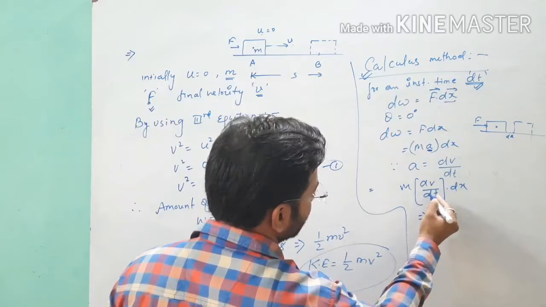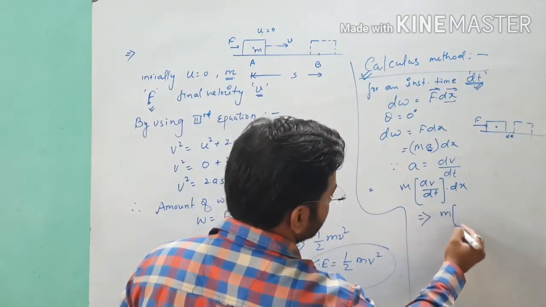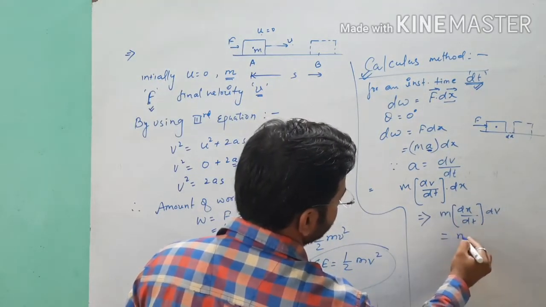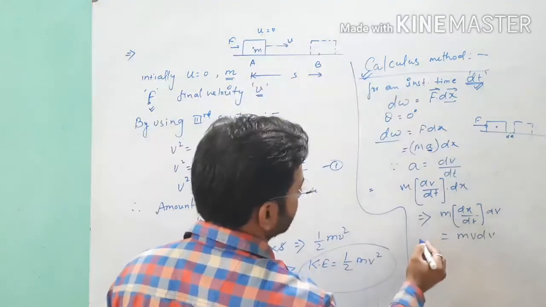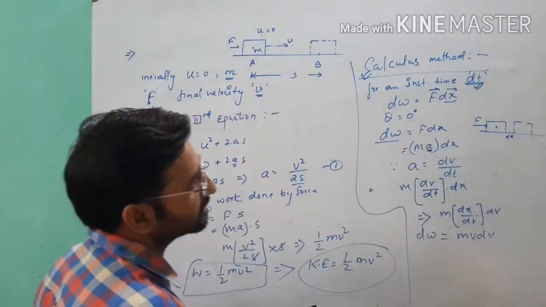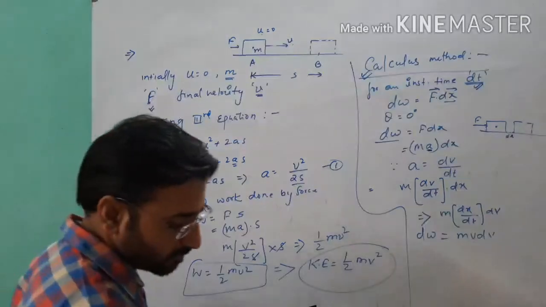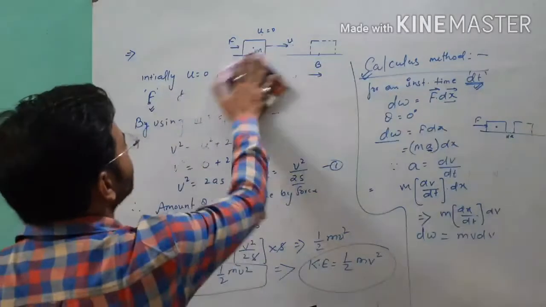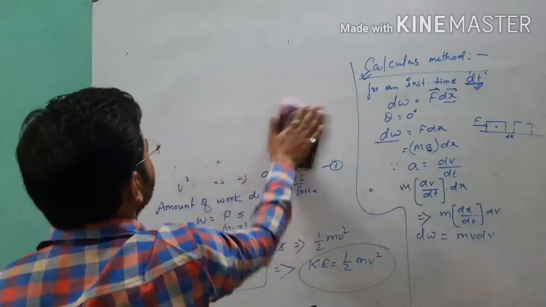After this, I will replace this dt in here. You can see dx over dt into dv, so it will give you m v dv. So this is the value of the amount of work done for an instantaneous time, or you can say the elementary work done for the instantaneous time dt. Now if we want to calculate the total amount of work done for this condition, you will integrate here. After that you will get the final result.